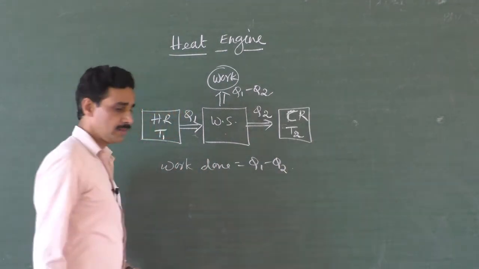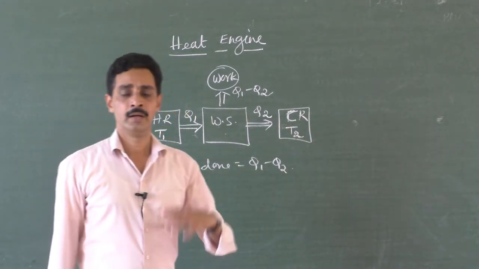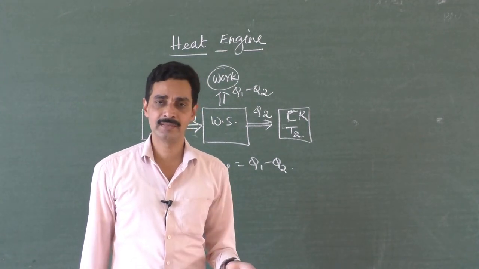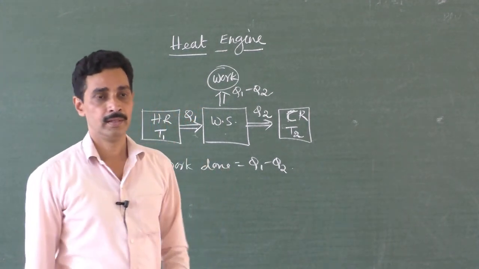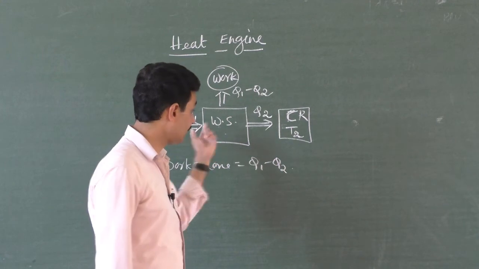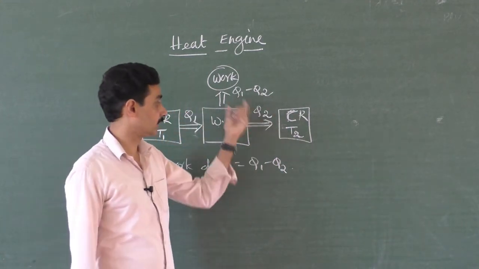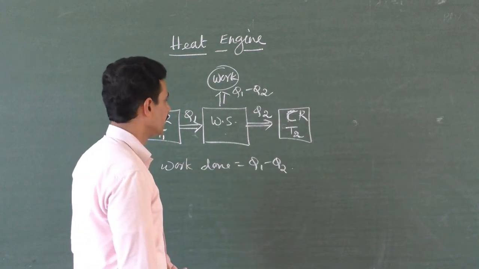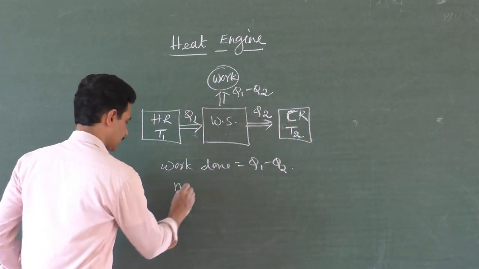That means all the heat engines don't convert all the heat energy absorbed into work. They convert some amount of heat energy absorbed into work, and remaining heat energy is given back. Okay. Then what do you mean by efficiency of heat engine?